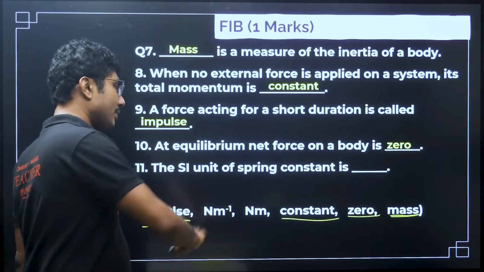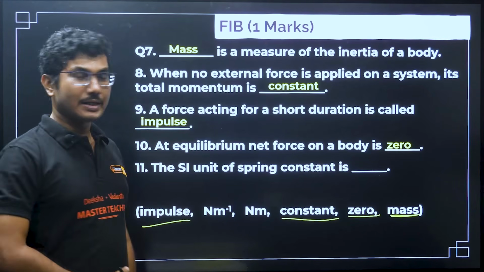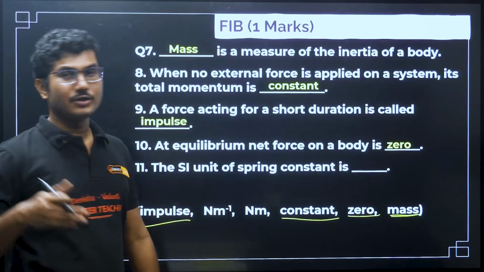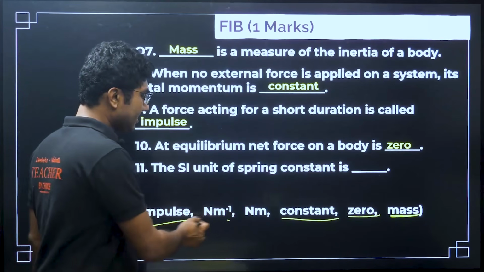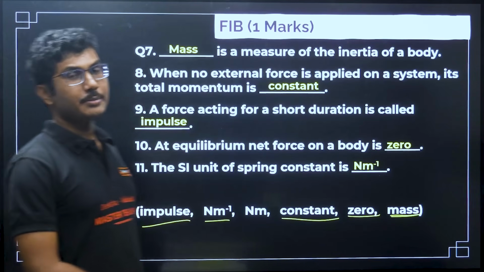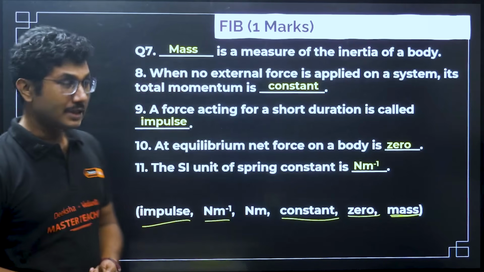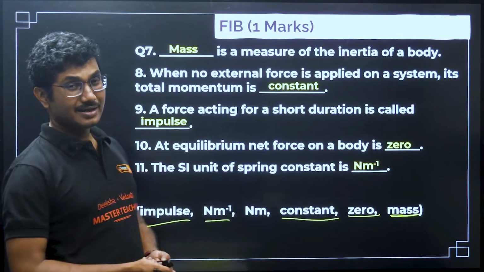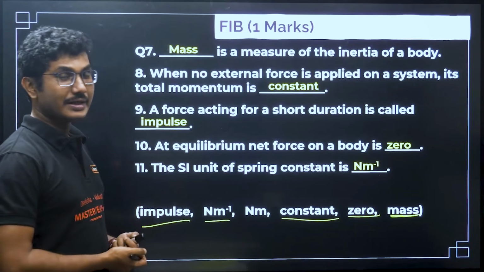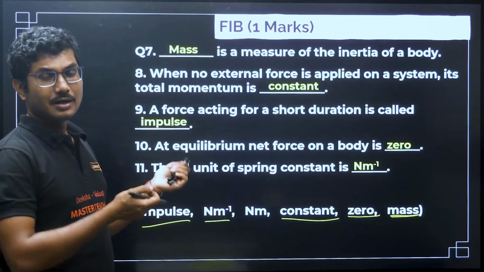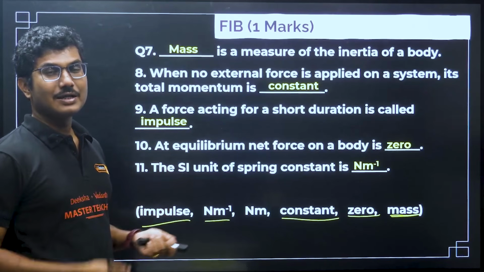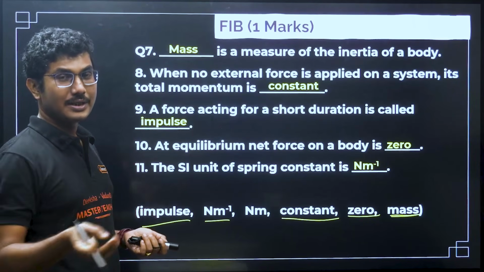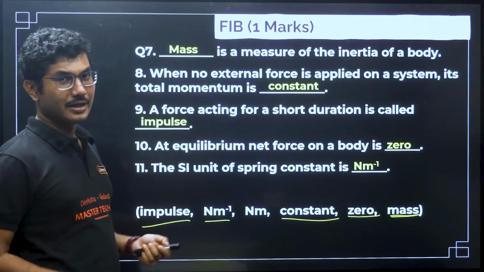Those who have studied the next chapter, work, energy, power, know Newton meter is the unit of work, and Newton per meter is the spring constant. That is how we calculate it: force equals kx. So Newton per meter, if you multiply with the length, you get the Newton back.